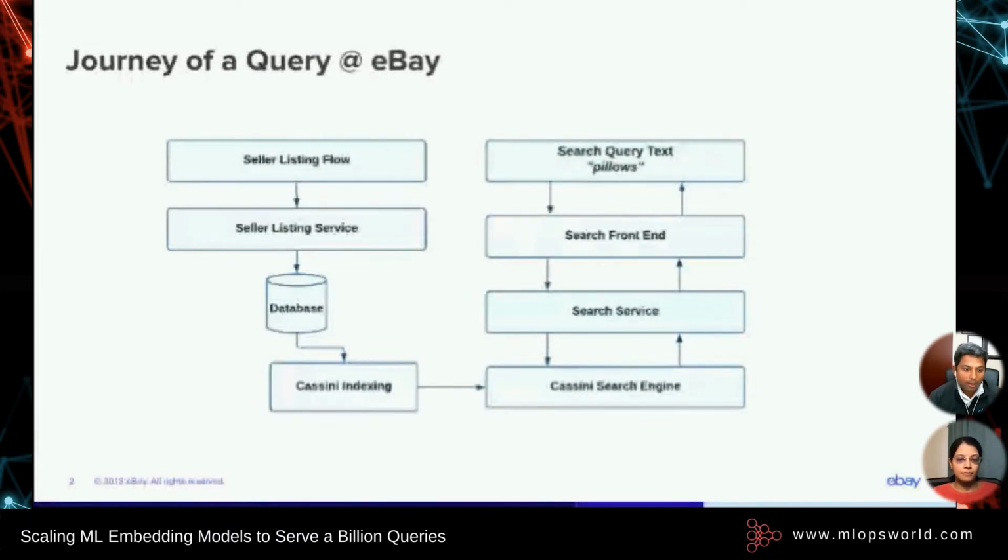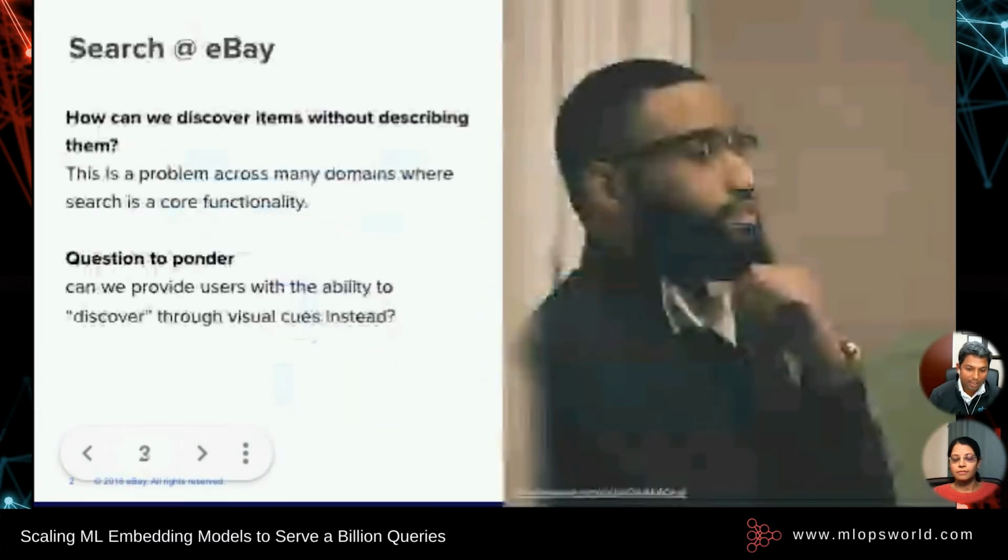So now, when a buyer comes in and attempts to query for pillows, say, right, there are many processes that occur in parallel. The category of the query is identified, the query is augmented to find more possible expansions, and then it goes through Cassini and finds the most relevant information, right? Just a fun fact, just in the eBay German market, a car part or an accessory is sold every second. So that gives you an idea about the scale and the performance needs that we are looking at in such a flow. But there's a particular fallacy here, right?